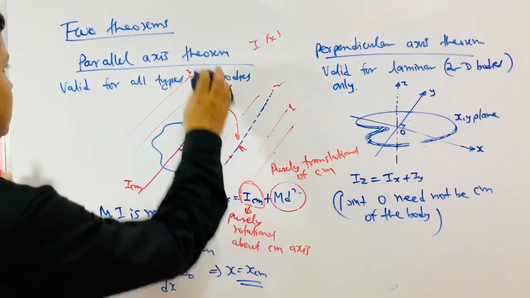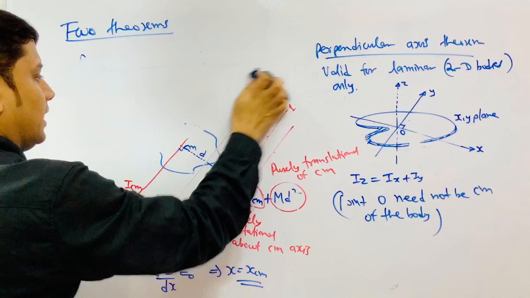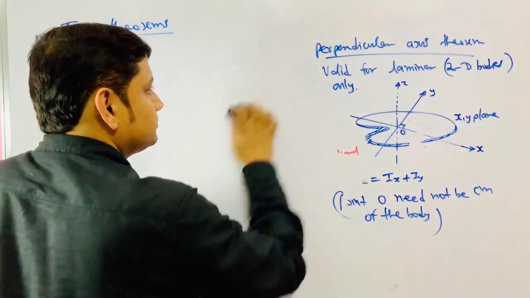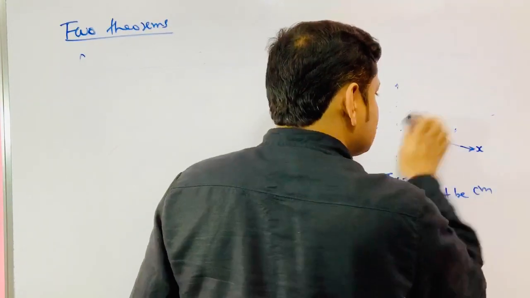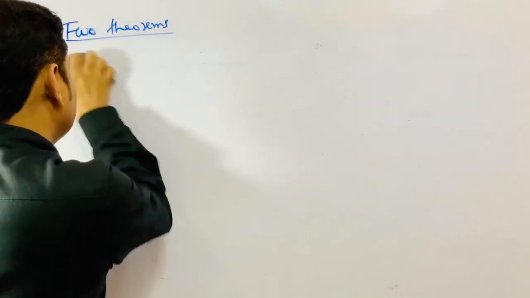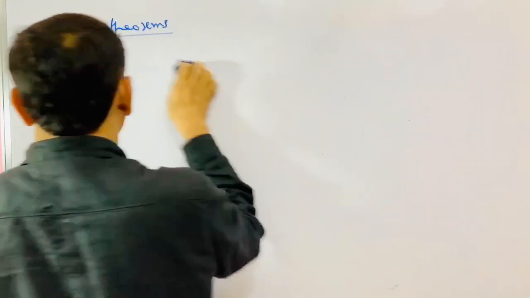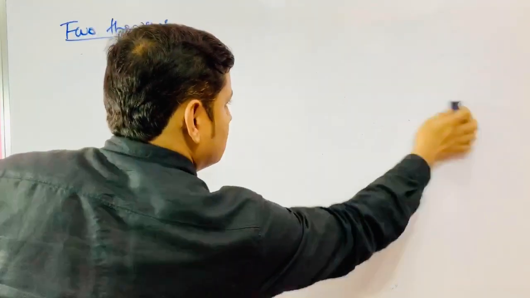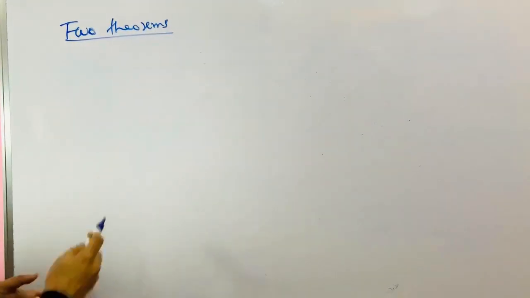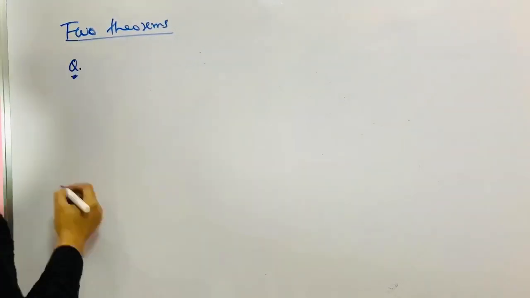So we have got two things. Now suppose I have been asked to find the moment of inertia about this.